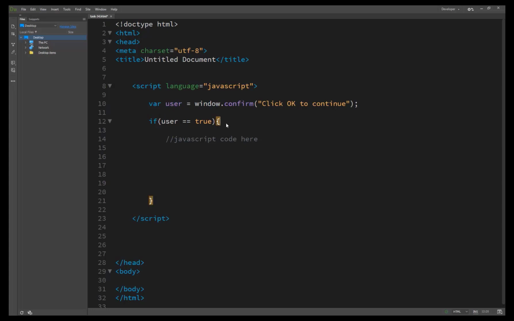If user is equal to true, then document.write prints our message on the screen: user clicked OK.